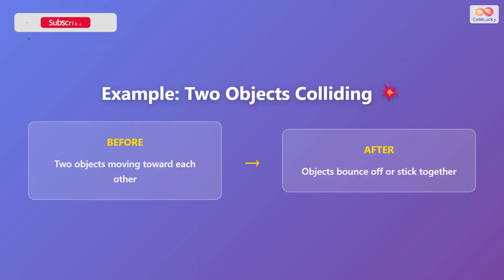Let's consider a collision between two objects. Before the collision, the two objects are moving toward each other, each with their own momentum. After the collision, the objects either bounce off each other or stick together and move as one. Regardless of what happens during the collision, the total momentum of both objects combined remains exactly the same before and after the collision.